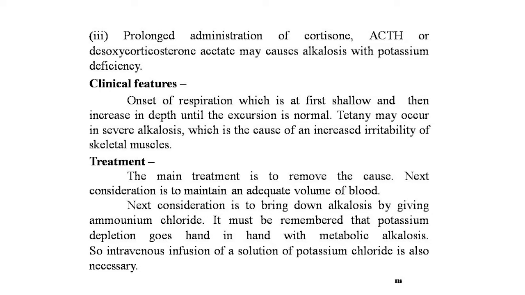Now the treatment of metabolic alkalosis: the main treatment is to remove the cause. The next consideration is to maintain an adequate volume of blood. The next consideration is to bring down the alkalosis by giving ammonium chloride. It must be remembered that potassium depletion goes hand in hand with metabolic alkalosis, so intravenous infusion of a solution of potassium chloride is also necessary.